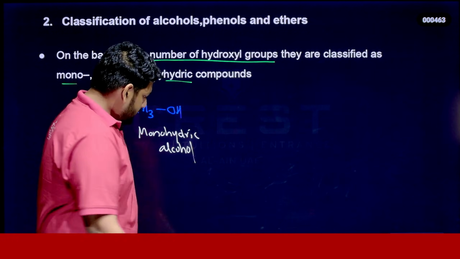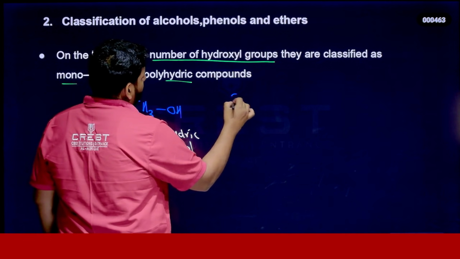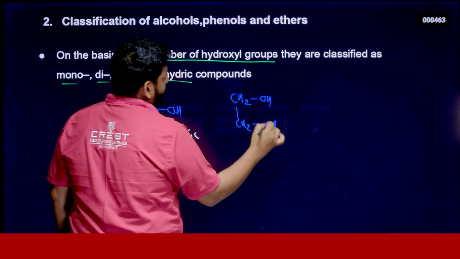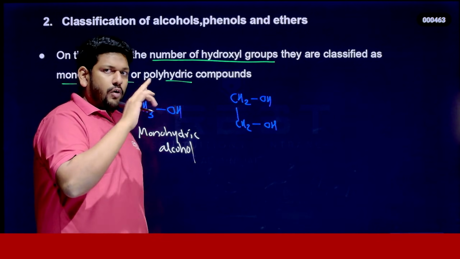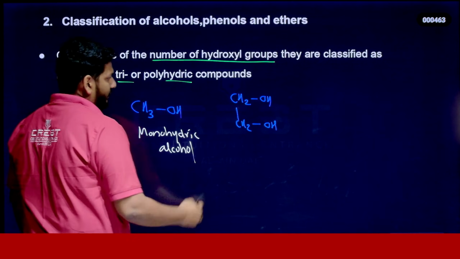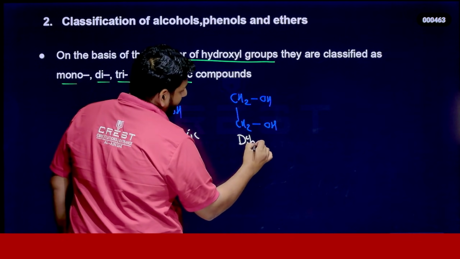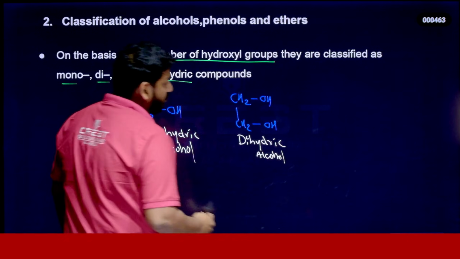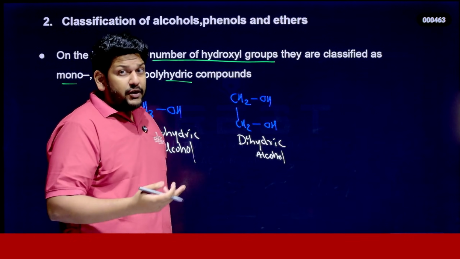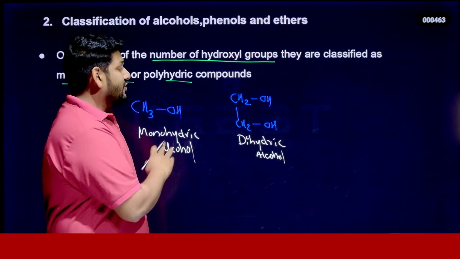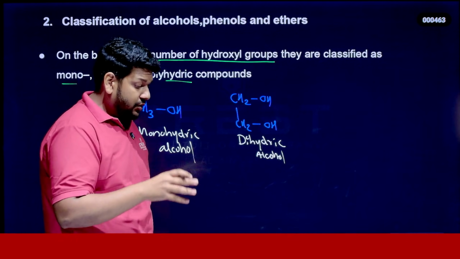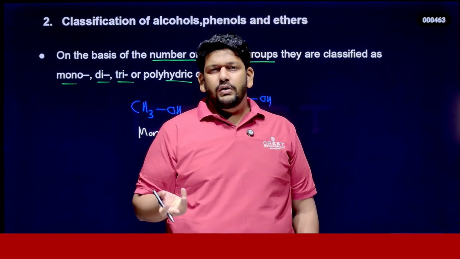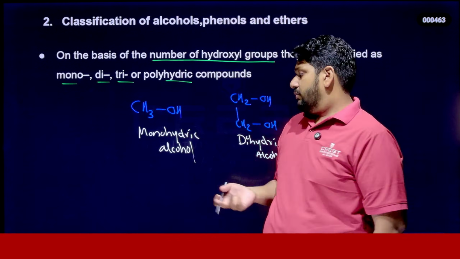Very simple, right? Similarly, if I take an example like CH2OH-CH2OH, look at here. Here we have two OH groups in a single compound. So we can call it dihydric alcohol. These are all classification, not IUPAC nomenclature. Alcohol having one OH group we call monohydric alcohol. If there are two OH groups, then we call it dihydric alcohol. It's very simple.